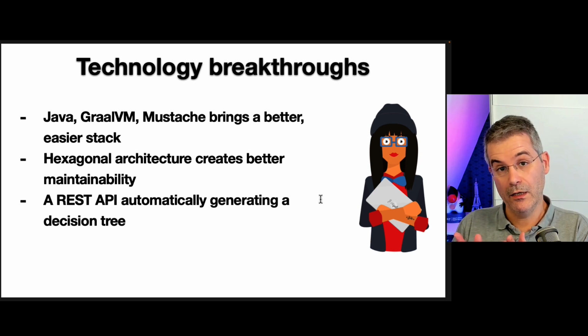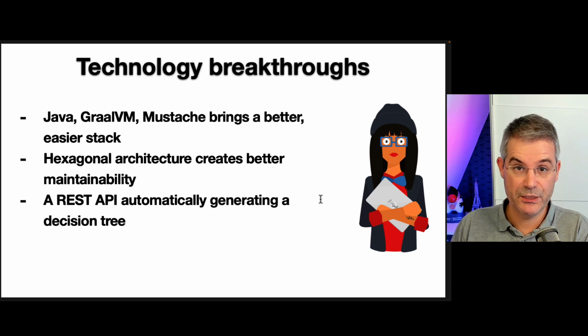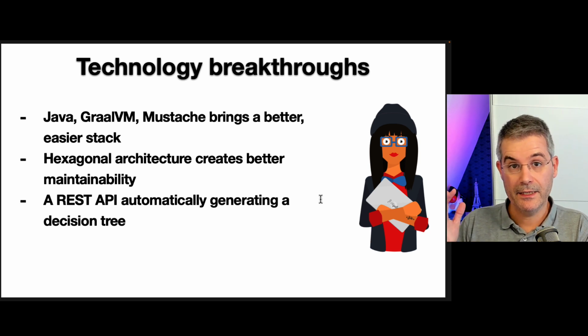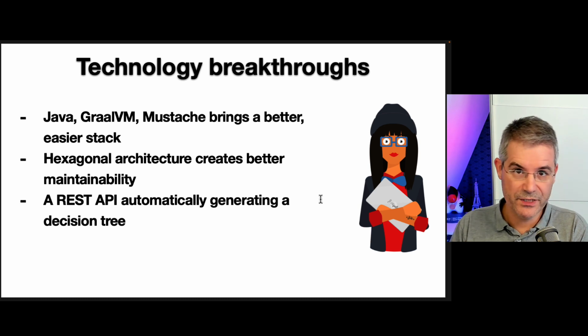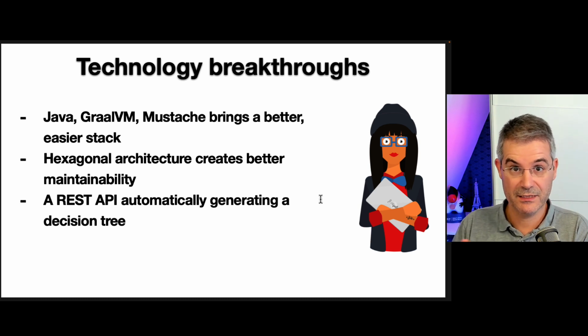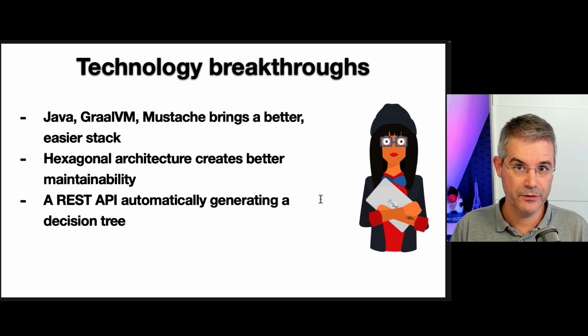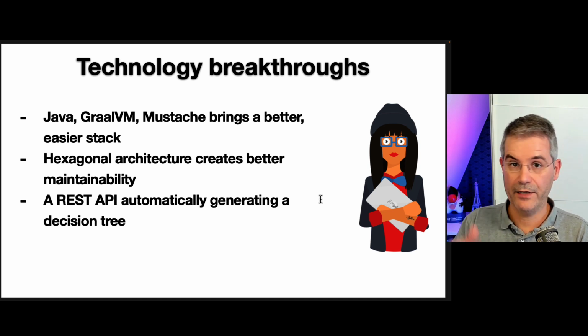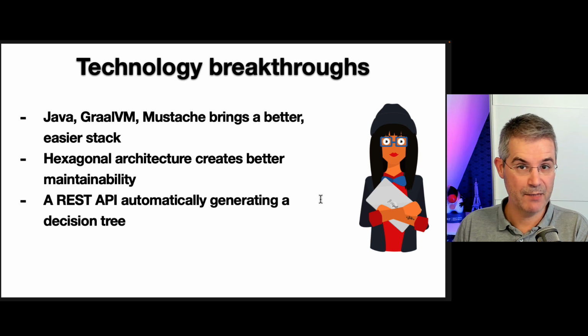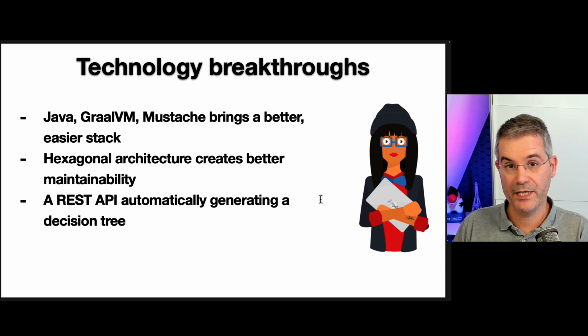Second thing, so we discovered that maintenance was an issue with JHipster. And in the last few years, a new architecture has emerged, which is called Hexagonal Architecture. So classical JHipster projects are created with what we call a layered architecture. So you've got a JPA layer, a service layer, and a REST API layer. And that's very easy to get started, very easy to use, and of course, performant. So people like this approach, but it's very limited when your project grows.